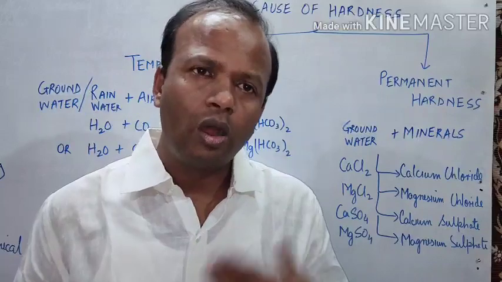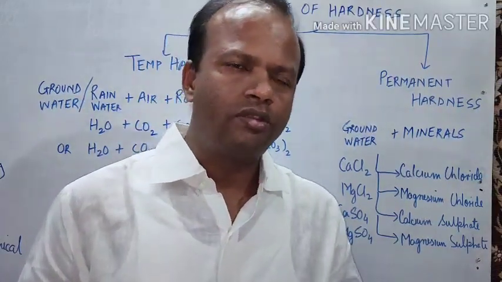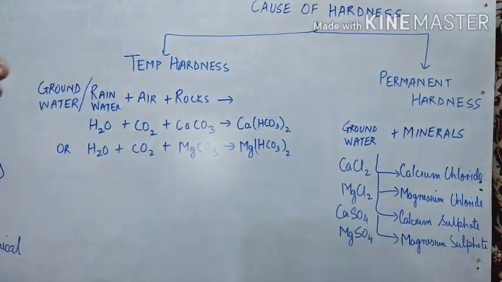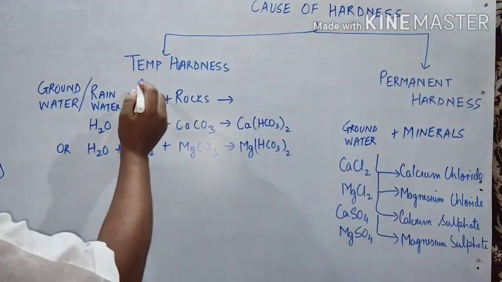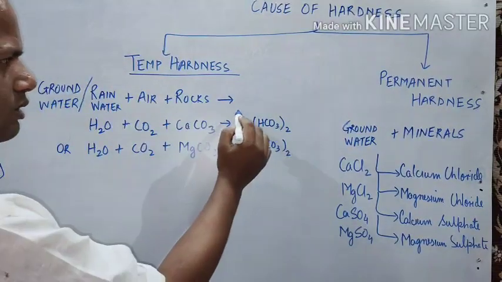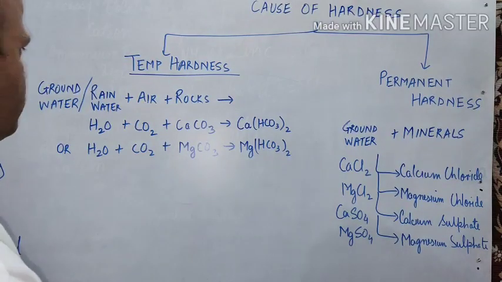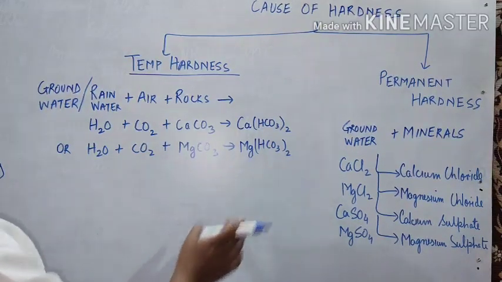Now, the question is, how do they mix with water? It's very simple and very easy. Let us take temporary hardness first. These are the salts, calcium bicarbonate and magnesium bicarbonate, or hydrogen carbonate as you say, that are responsible.